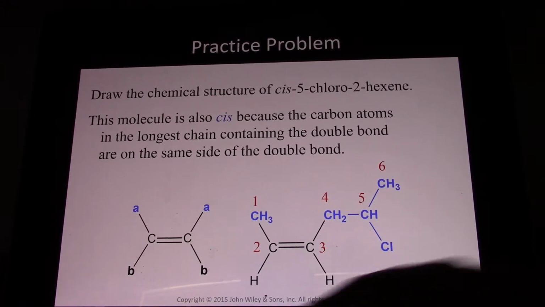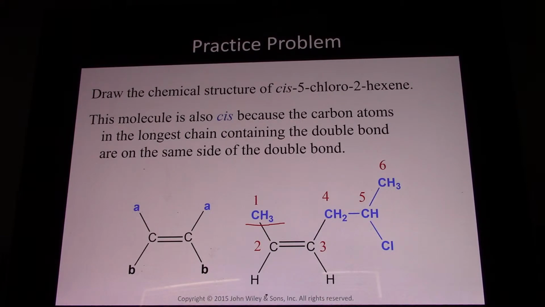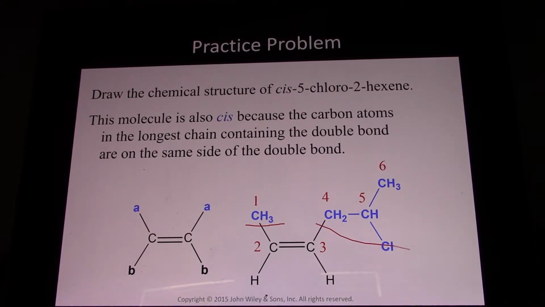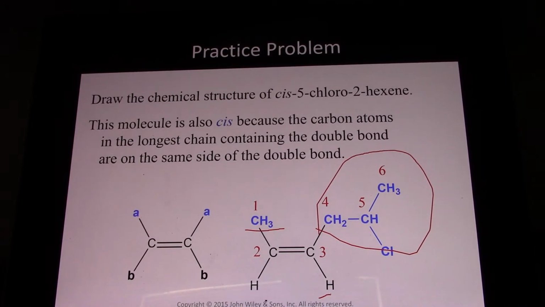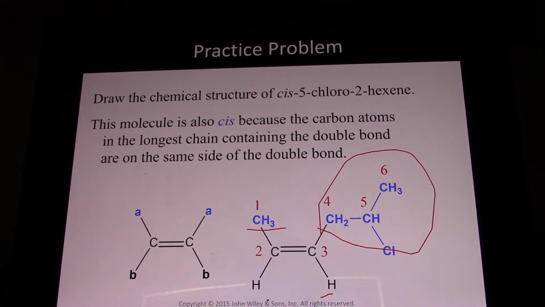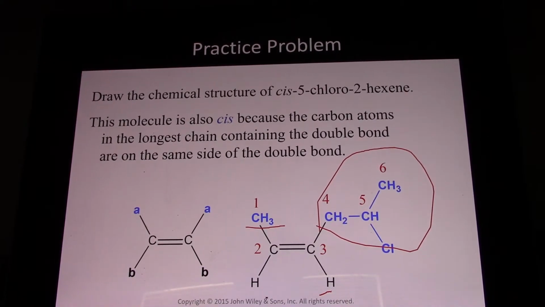And this molecule is cis, because of the two atoms bonded to carbon 2, this is the bigger one. And of the two groups on carbon 3, this is the bigger one. It's way bigger than hydrogen. And so since the two groups, the two big groups, are on the same side of the double bond, we have a cis isomer.